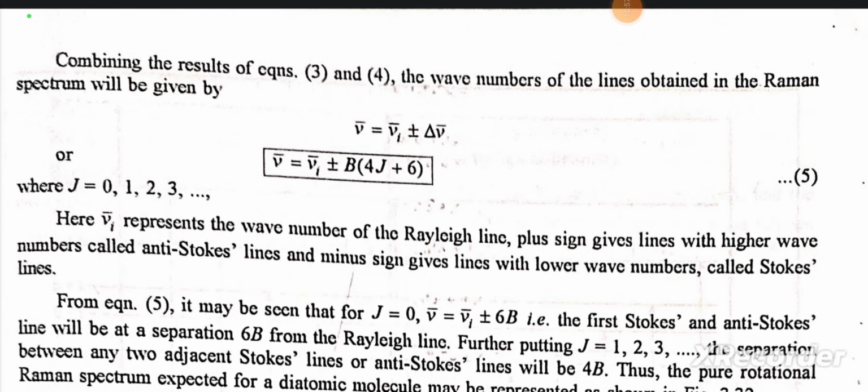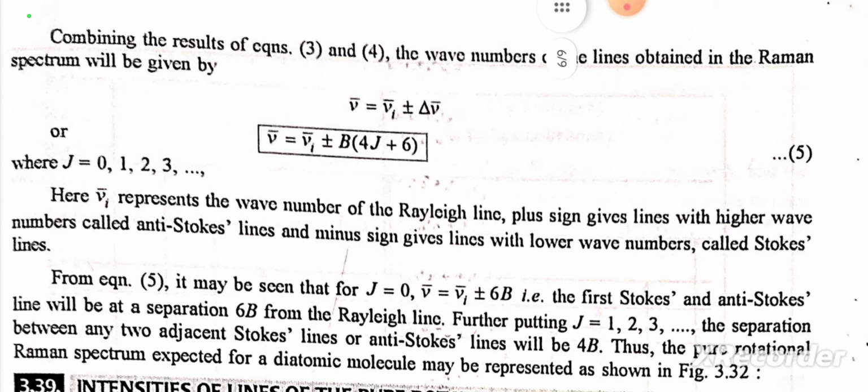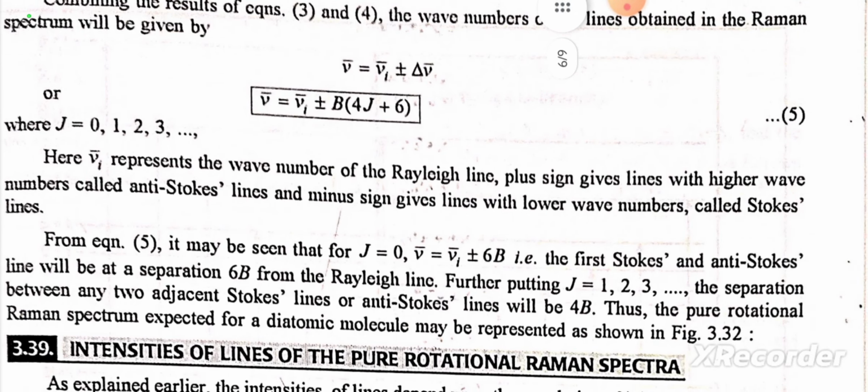Combining the results of equations 3 and 4, the wave numbers of the lines obtained in the Raman spectra will be given by mu bar equals mu i bar plus or minus delta mu bar, or mu bar equals mu i bar plus or minus B into 4J plus 6, where J equals 0, 1, 2, 3 and so on. Here mu i bar represents the wave number of the Rayleigh line. The plus sign gives lines with higher wave number, called anti-Stokes lines, and the minus sign gives lines with lower wave number, called Stokes lines.